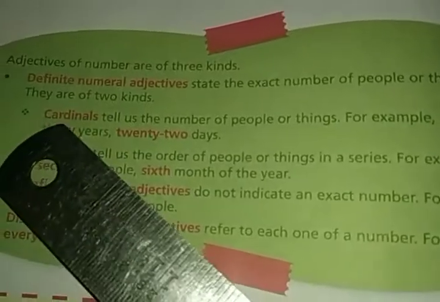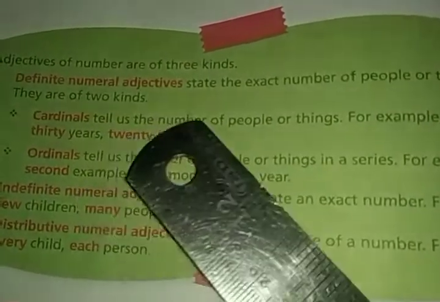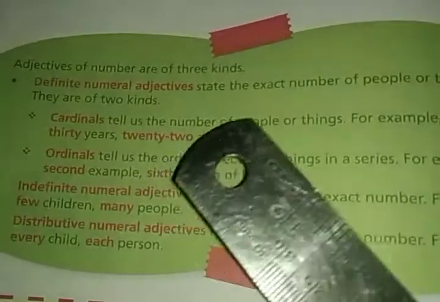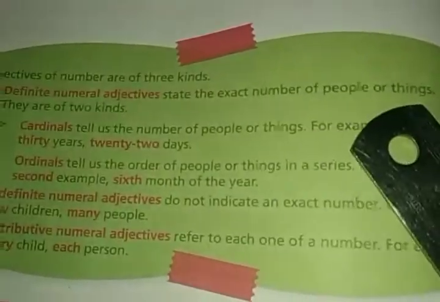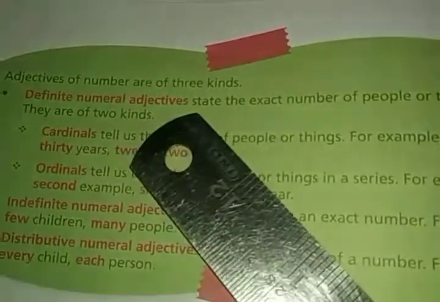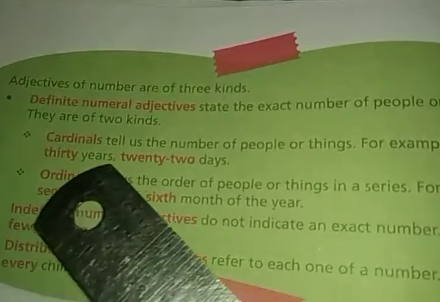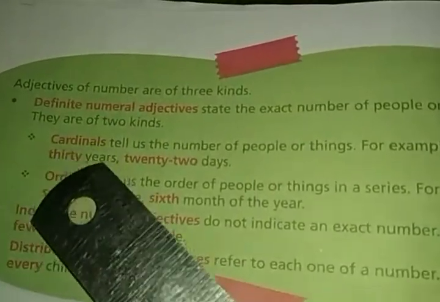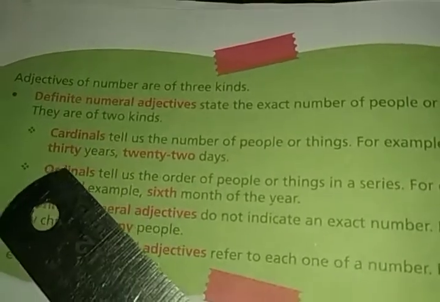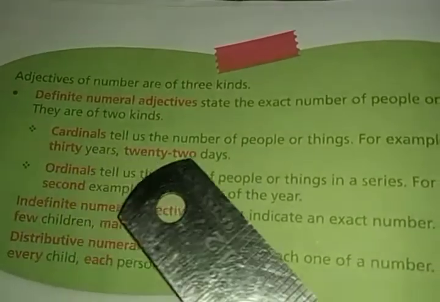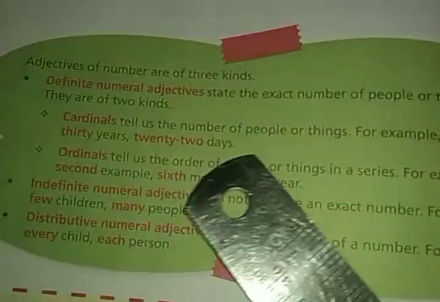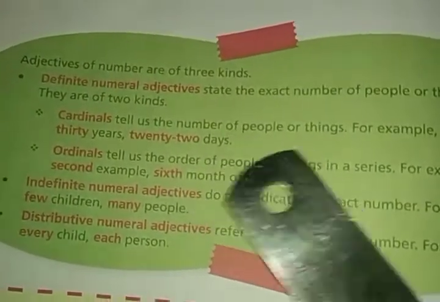Definite numeral adjectives are of 2 kinds, cardinals and ordinals. When you get an exact number of people and things, then it will be a definite numeral adjective. And it is also under adjective of number. Under definite numeral adjective, the cardinals mean 30 years, 22 days, like this, an exact number of people or things.